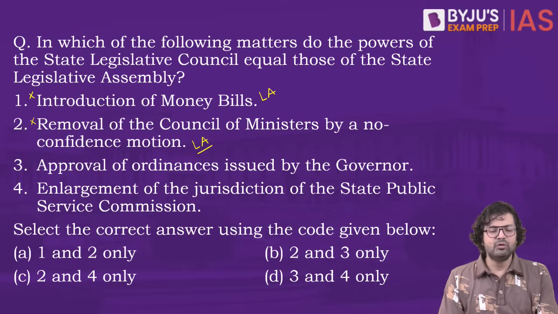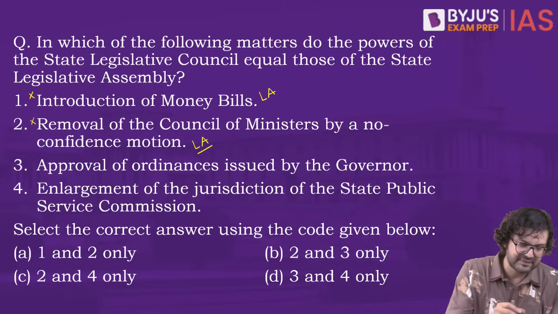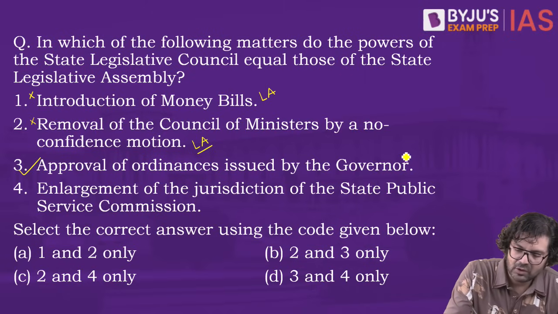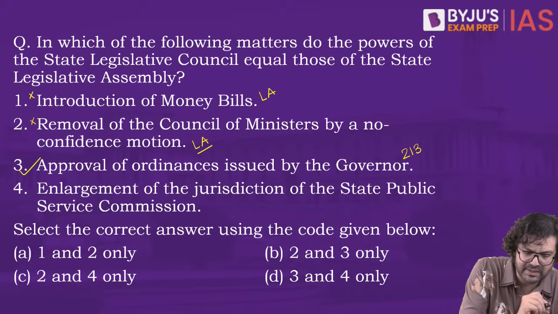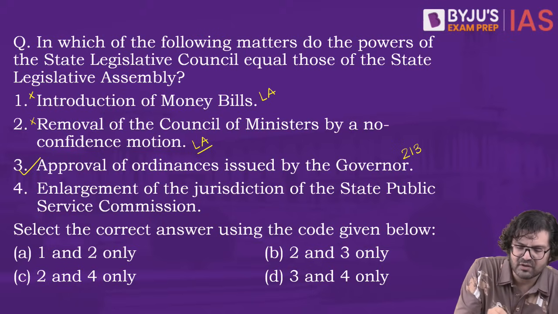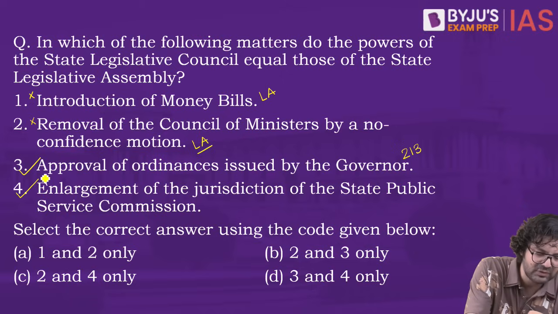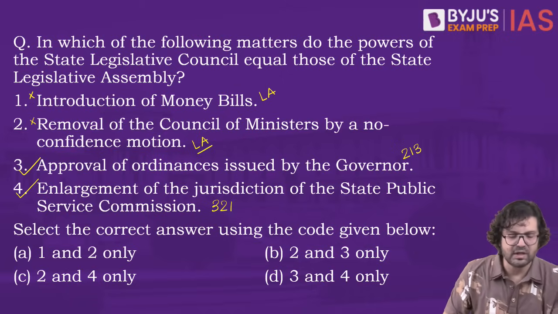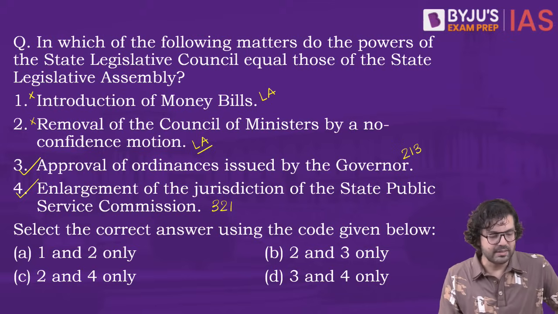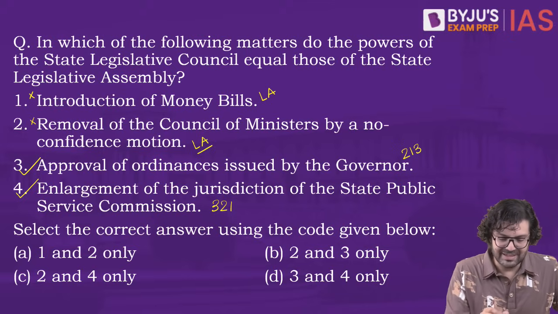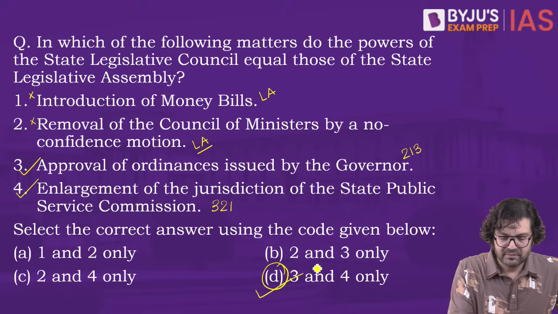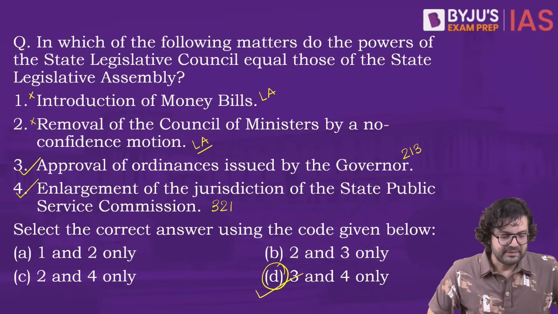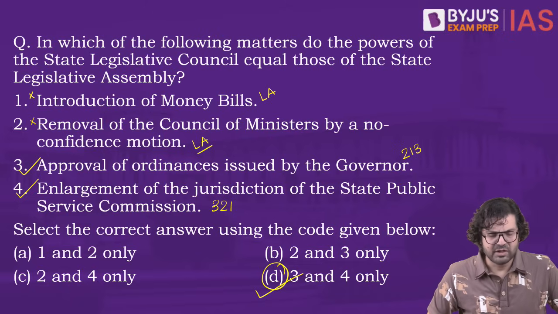Number 3, approval of ordinances issued by the governor. Yes, that's correct. Ordinances have to be placed in both the houses. And number 4, enlargement of the jurisdiction of the SPSC. Absolutely correct. Such proposals can be brought in either house. Article 321. Right answer is D, 3 and 4 only. That brings us to an end of our session for today.